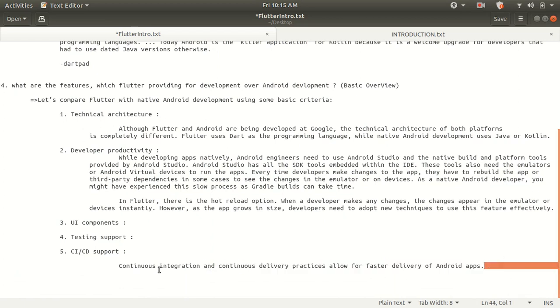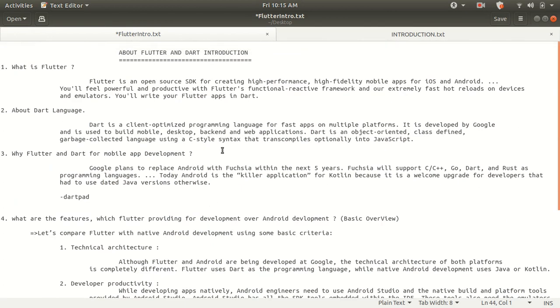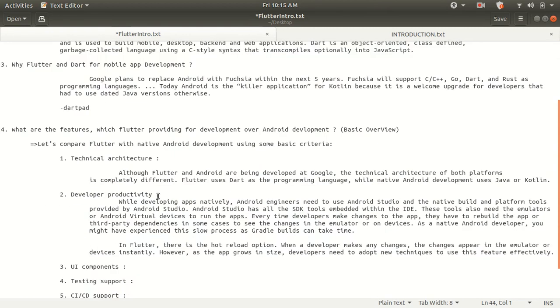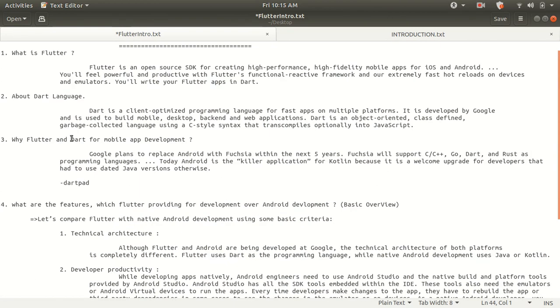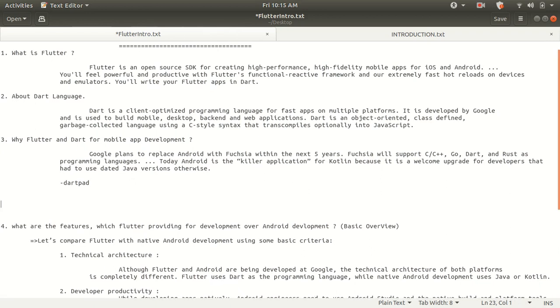That's the overview of Flutter and Dart, why we are going to use Flutter and what the advantages of Flutter are. There is one more advantage of the Flutter and Dart environment which I want to share with you. When Flutter and Dart were not available, we were using JavaScript frameworks for our development.